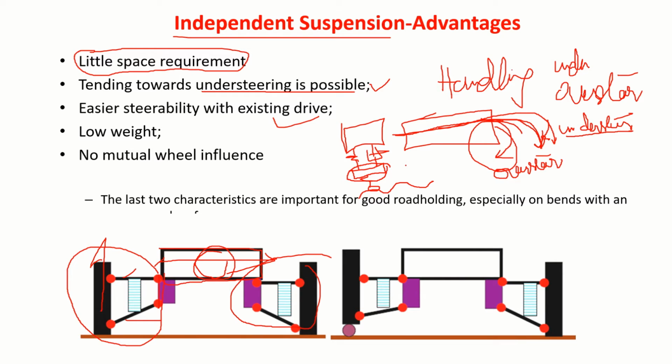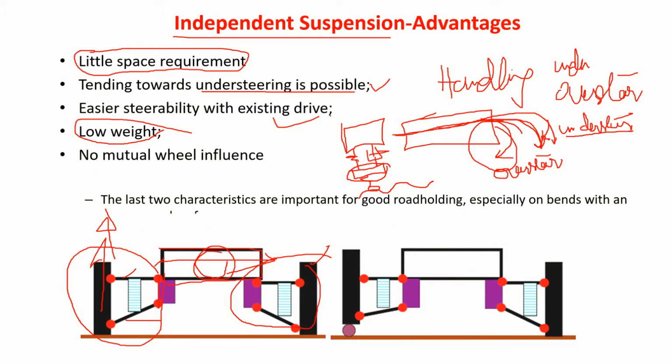Low weight means low inertia, so it responds faster. So it should be low weight, so that you can have better road contact or road holding. And no mutual wheel influence means that if this is on a bump, this will not affect this wheel and vice versa.